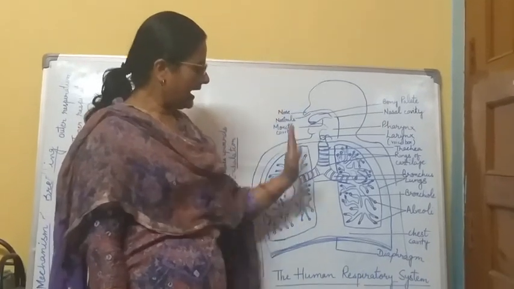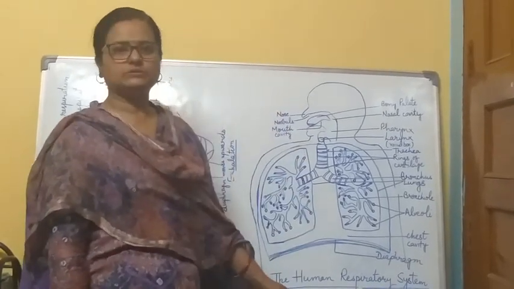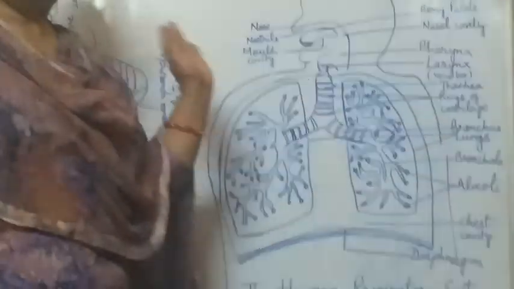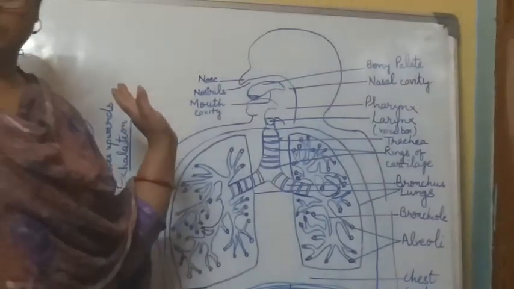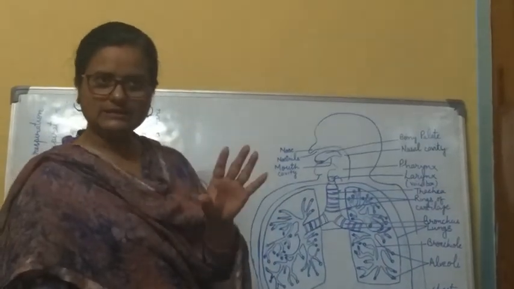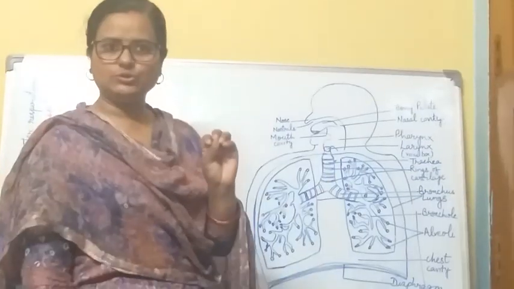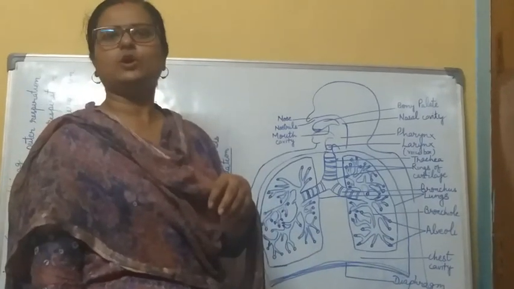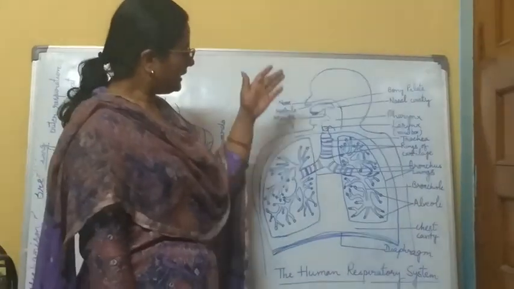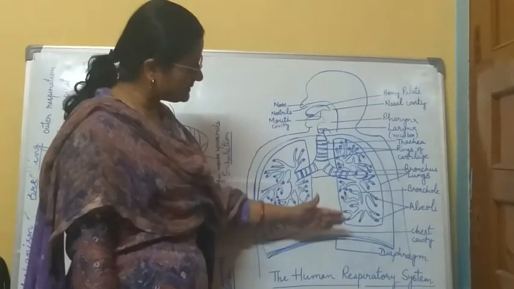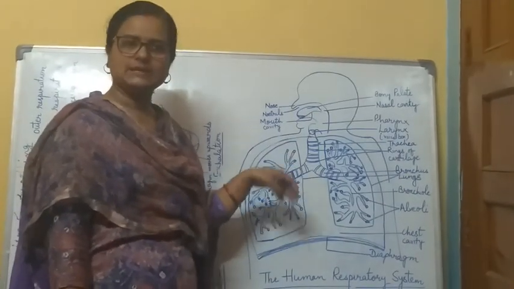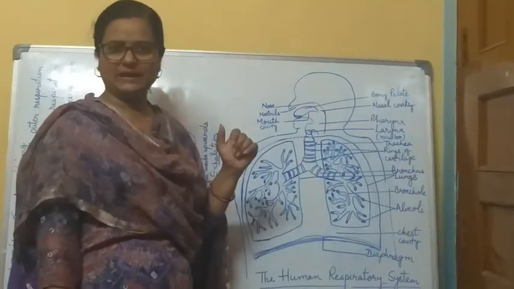Now, we have to discuss the human respiratory system. As we discussed in the last topic, inhalation and exhalation, I told you that the lungs are the organs used for the absorption of oxygen and the exhalation of carbon dioxide. So it is the complete system of respiration, how the oxygen enters and the CO2 is expelled.